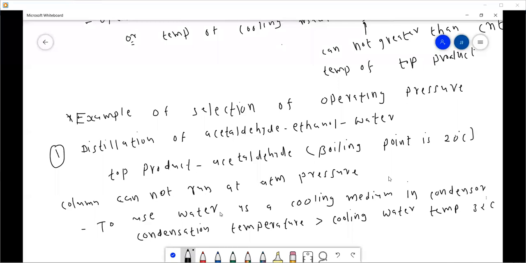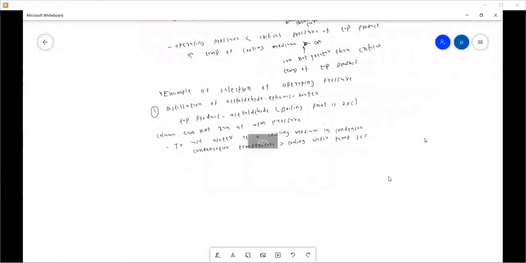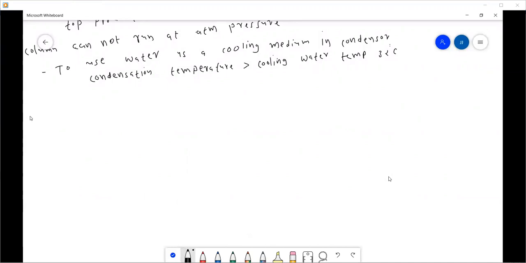Now, after condensation, this acetaldehyde vapor becomes liquid, right?